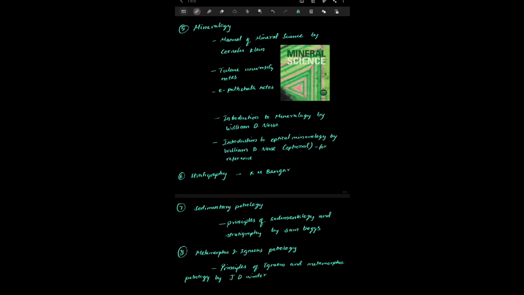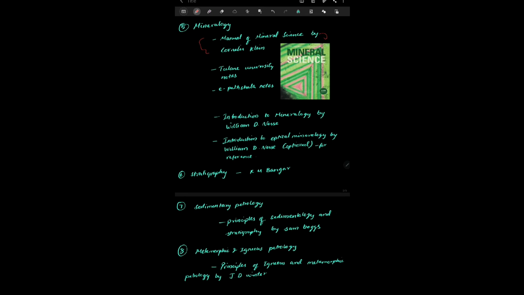So these two books are pretty basic and you can refer to them. And the next topic is mineralogy. For mineralogy, you can refer to Manual of Mineral Science by Cornelis Klein. I have attached the picture of the book and you can refer to this book. This covers almost every part of the JAM syllabus. If you have any other doubt, then you can refer to Tulane University notes and e-Pathshala notes.